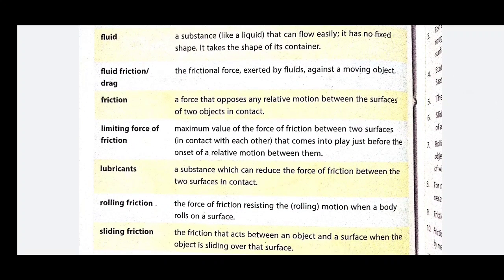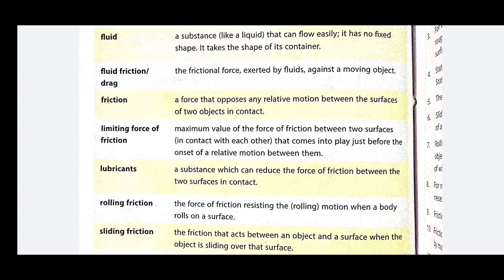Here, limiting force of friction. This is a new word which is not discussed in the chapter, but I am going to discuss it. Whenever you apply some force in order to move an object which is stationary, then the force of friction opposes the motion.